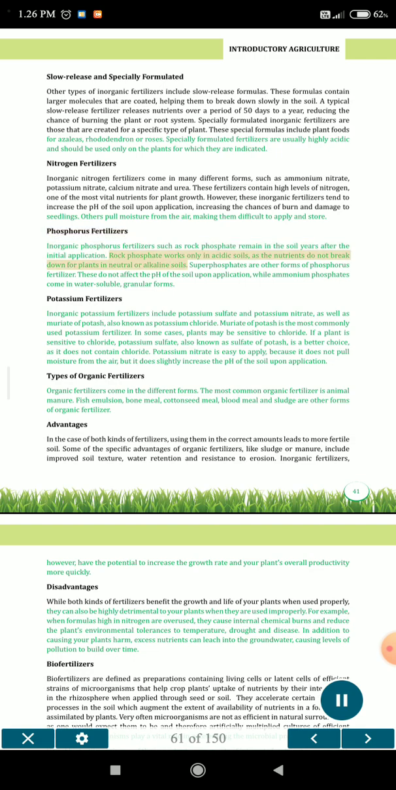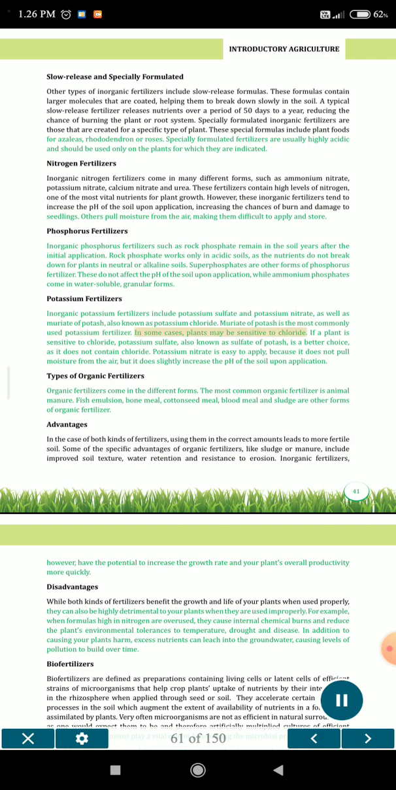Rock phosphate works only in acidic soils, as the nutrients do not break down for plants in neutral or alkaline soils. Superphosphates are other forms of phosphorus fertilizer. These do not affect the pH of the soil upon application, while ammonium phosphates come in water-soluble, granular forms. Potassium fertilizer. Inorganic potassium fertilizers include potassium sulfate and potassium nitrate, as well as muriate of potash, also known as potassium chloride. Muriate of potash is the most commonly used potassium fertilizer.